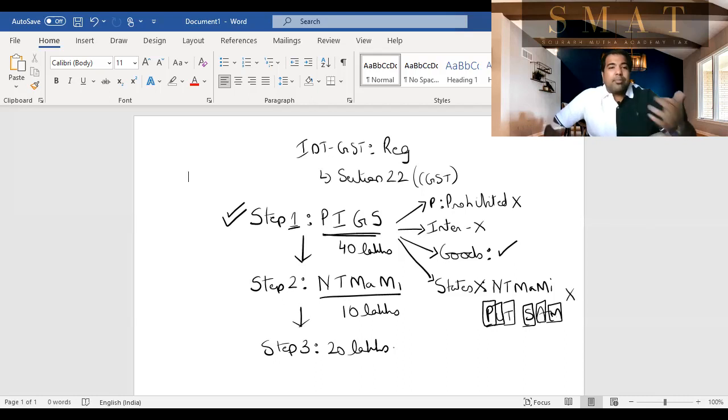But let's say this step is not applicable to you, because let's say you're making interstate sales, then you'll go to the next stage. Next stage is NT Mami. If you're in one of these states, then again your limit is 10 lakhs. And the third step, by default, the limit is 20 lakhs. So 40 lakh in the first step, 10 lakh in the second step, and 20 lakh in the last step.